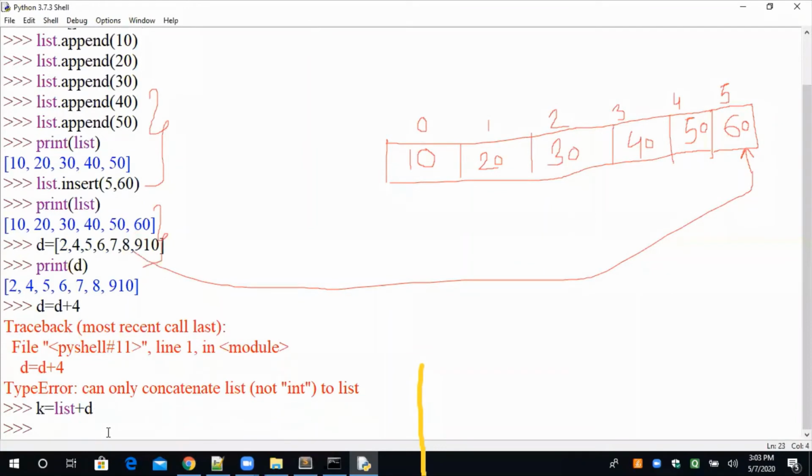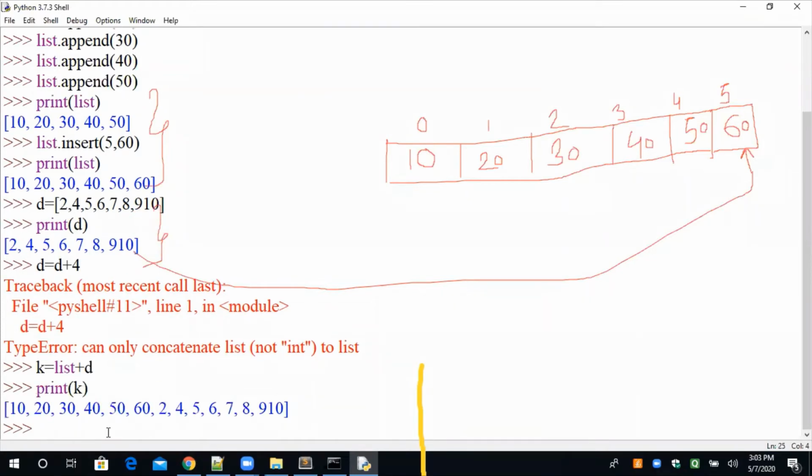I am just pressing enter. It is possible. A list can be added with another list. This is called the joining of lists. Don't worry, I will create one separate lecture on lists. Okay, now you can see, nesting of lists is also possible.